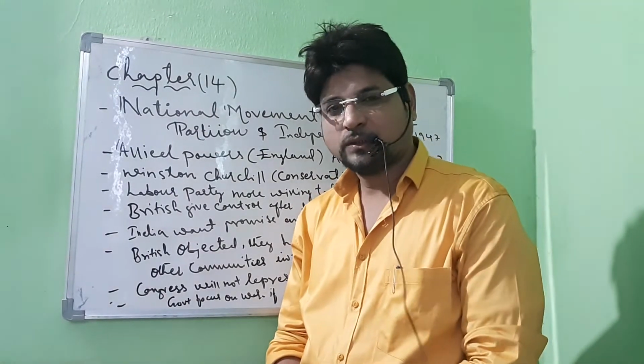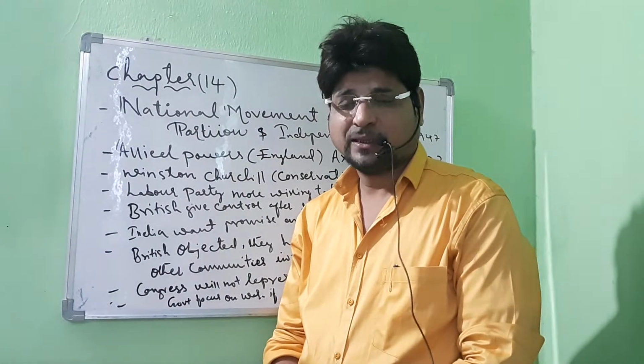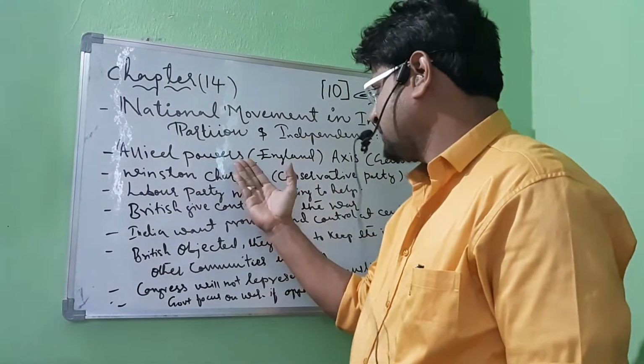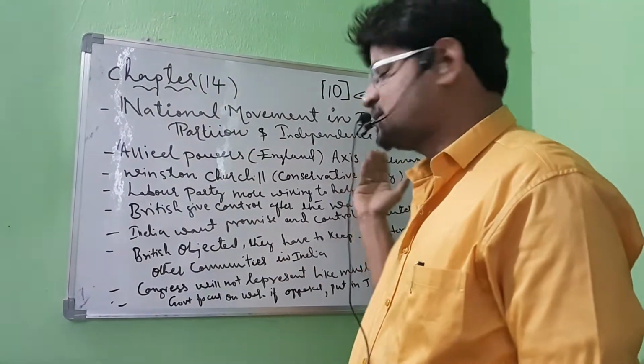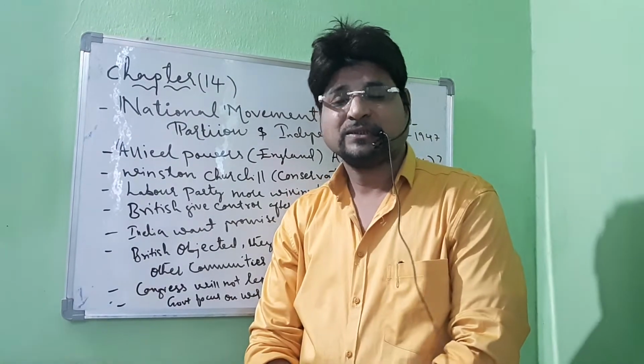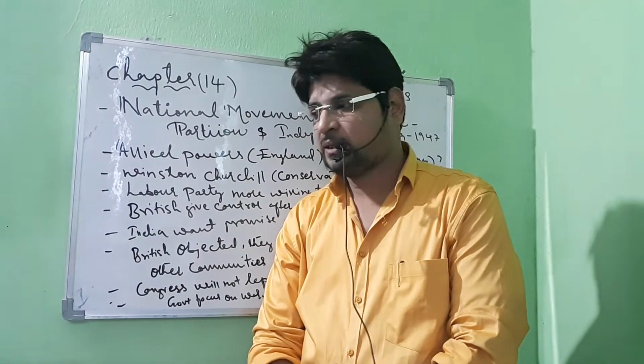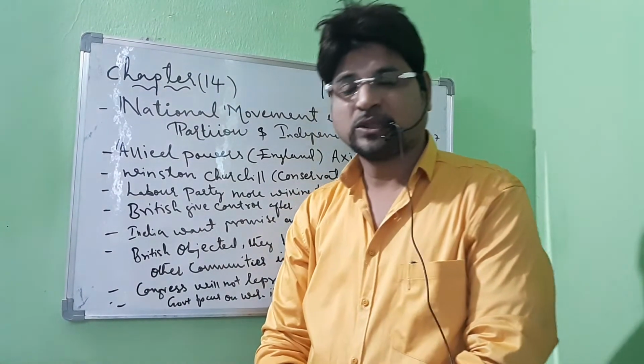As I said before, India was in a dilemma whether to support the Allied powers, led by England, or the Axis powers, led by Germany. Now, why is it a dilemma? Why were they getting the option to support Germany?